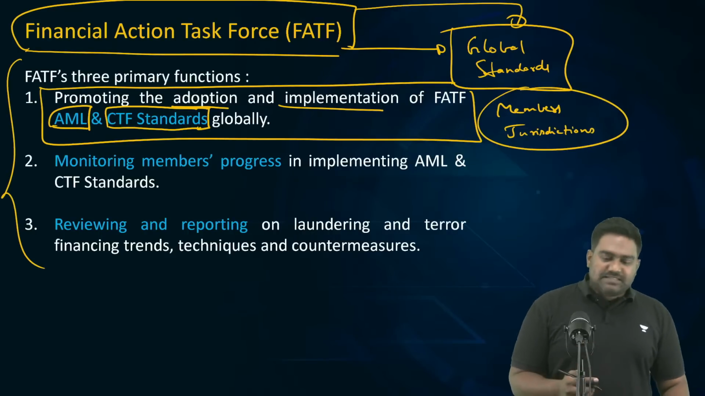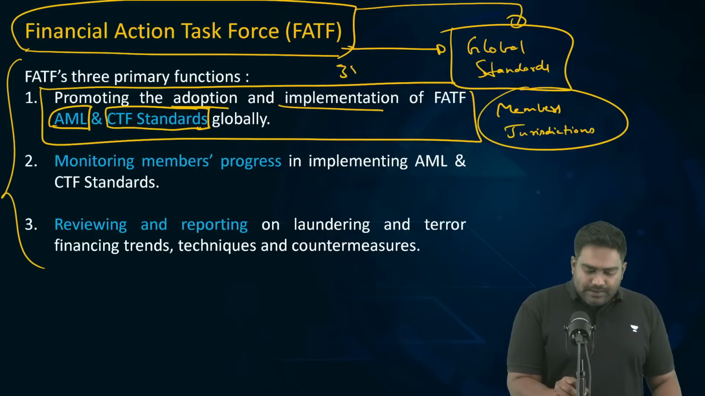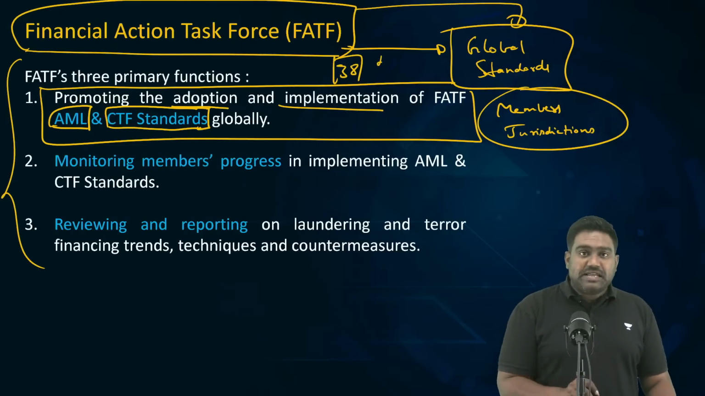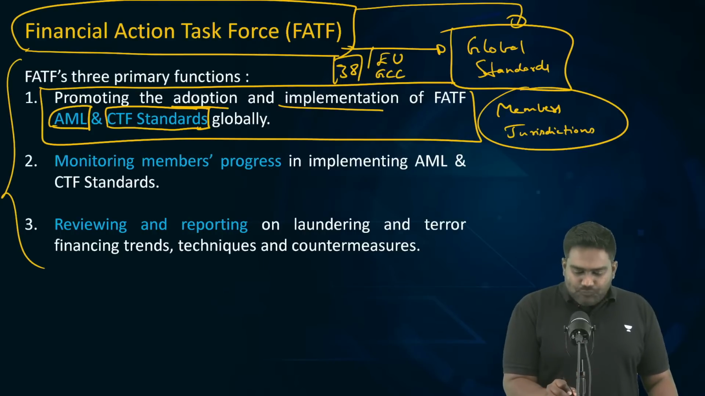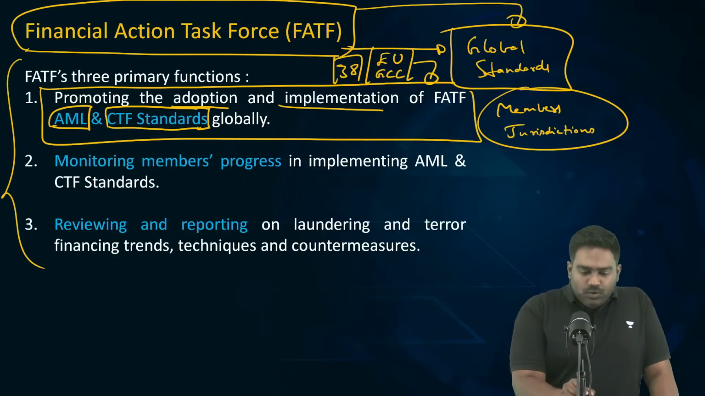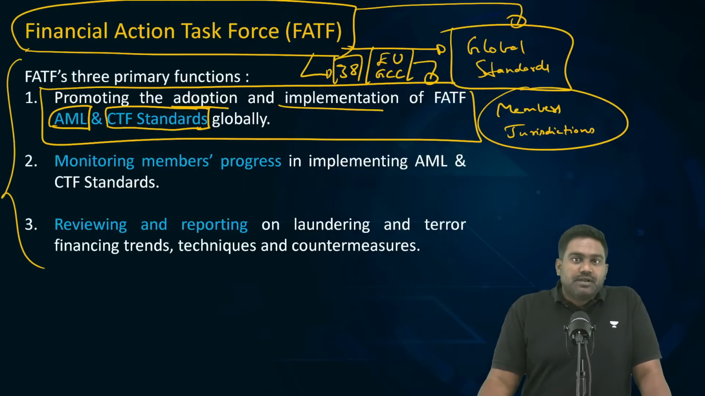The FATF has around 38 member countries. There are two regional groups as well, which are members of FATF, the European Union and the Gulf Cooperation Council. Even EU and GCC are members of FATF with nearly 38 countries, right? So close to 40 members are present.